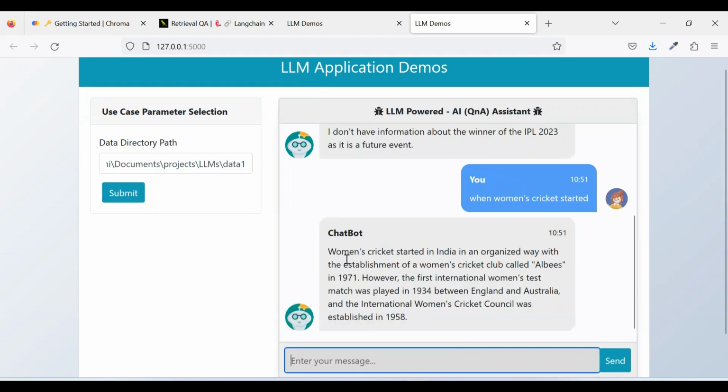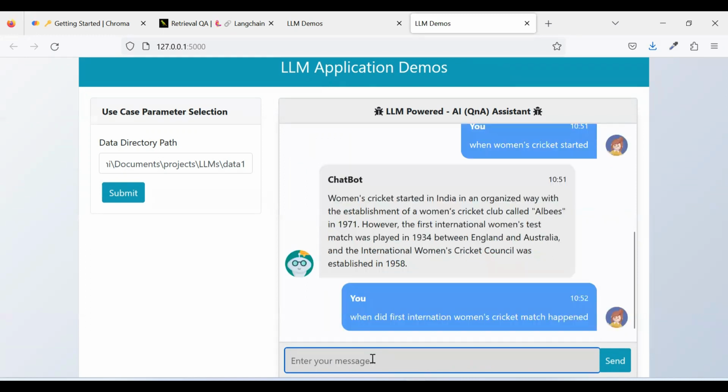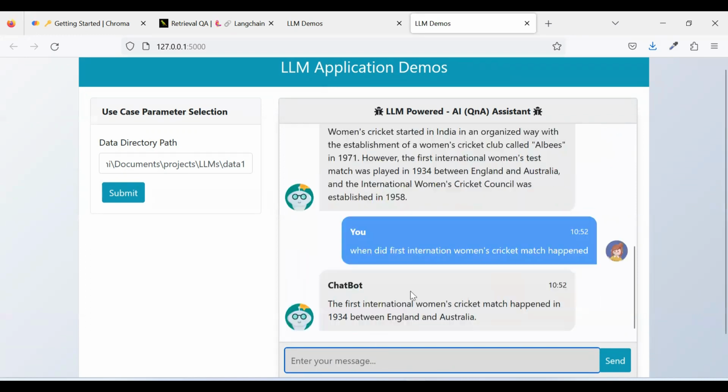So it is telling clearly that women's cricket started in India in an organized way with the establishment of the association in 1971. Then you can even ask, when did the first international women's cricket match happen? Let's see if it is answering that question or not. Now it is clearly saying the first international women's cricket match happened in 1934 between England and Australia.